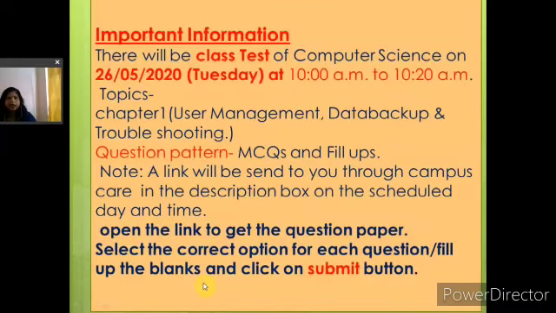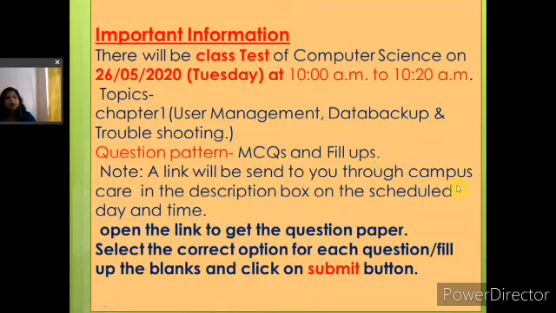Next class we will learn about metropolitan area network and wide area network. But today I have one important piece of information for you. There will be a class test of computer science on 26/5/2020, Tuesday, that is, coming Tuesday at 10 am to 10:20 am. Topics: chapter 1 only, user management, data backup and troubleshooting will come. The question pattern will be either MCQ or fill-ups, no long questions and no other type of question.